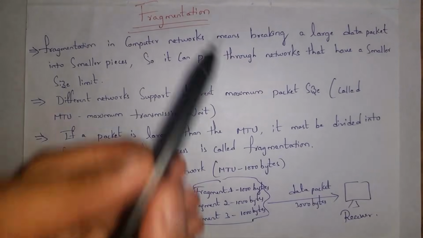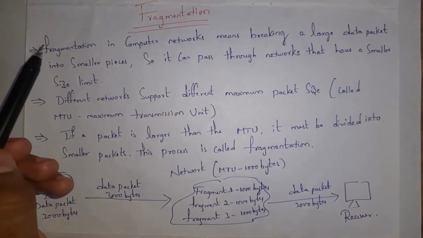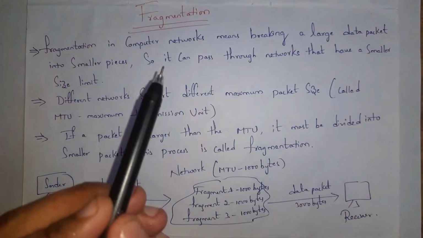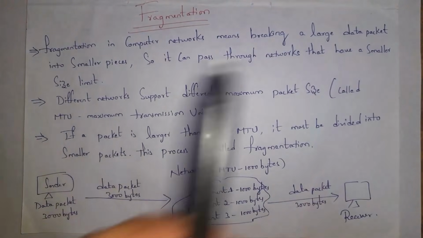Next I will explain what is fragmentation. Fragmentation in computer networks means breaking a large data packet into smaller pieces, so it can pass through a network that has a smaller size limit.